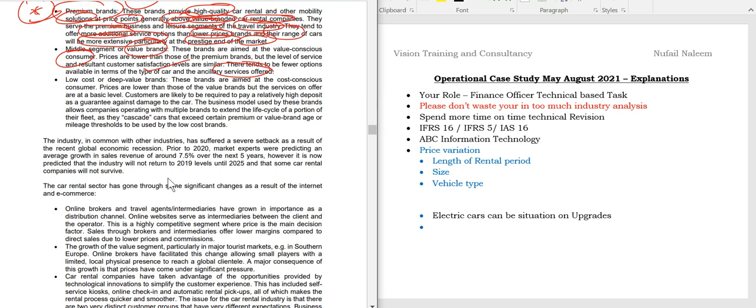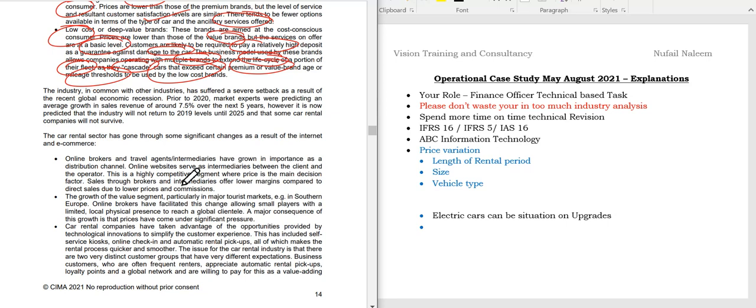The low cost or the deep value brands, these brands are aimed at cost conscious consumers. Prices are lower than those of the value brands, but the service offered is at a basic level. Customers are likely to be required to pay a relatively high deposit or guarantee for damage to the car. The business model used by these brands allows companies operating multiple brands to life cycle portions of their fleet, that is, they cascade old cars that exceed a certain premium value, age, and mileage to the low cost brand. So this is very essential for you all to understand.